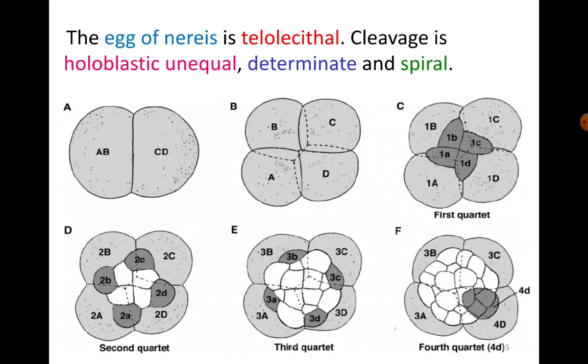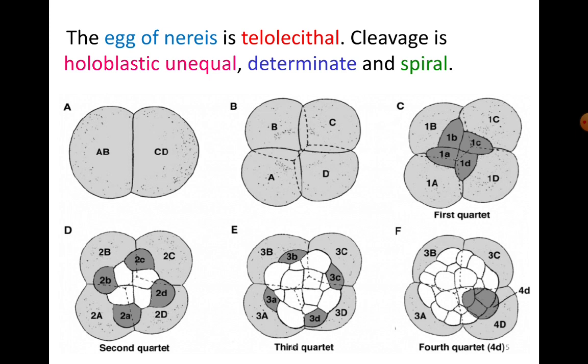Now coming to the lineage in the case of Nereis. The egg of Nereis is telolecithal, and the cleavage is holoblastic and unequal. It is a determinate type of cleavage and determinate type of egg, and it exhibits spiral cleavage.